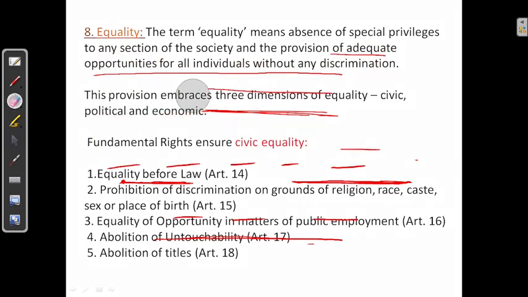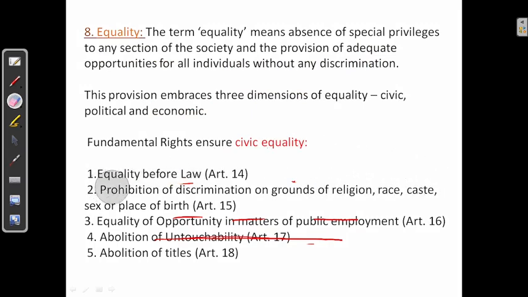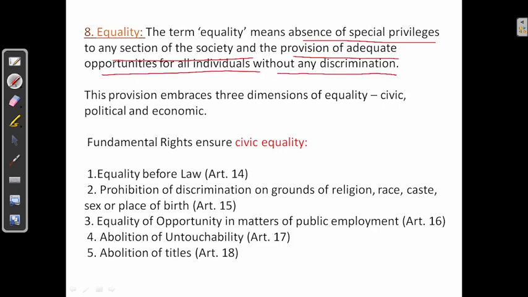Next keyword is equality. The term equality means absence of special privileges to any sections of the society and the provision of adequate opportunities for all individuals without any discrimination. There are no special privileges to any sections of the society and all individuals are treated equal. This provision embraces three dimensions of equality, that is civic, political, and economic.